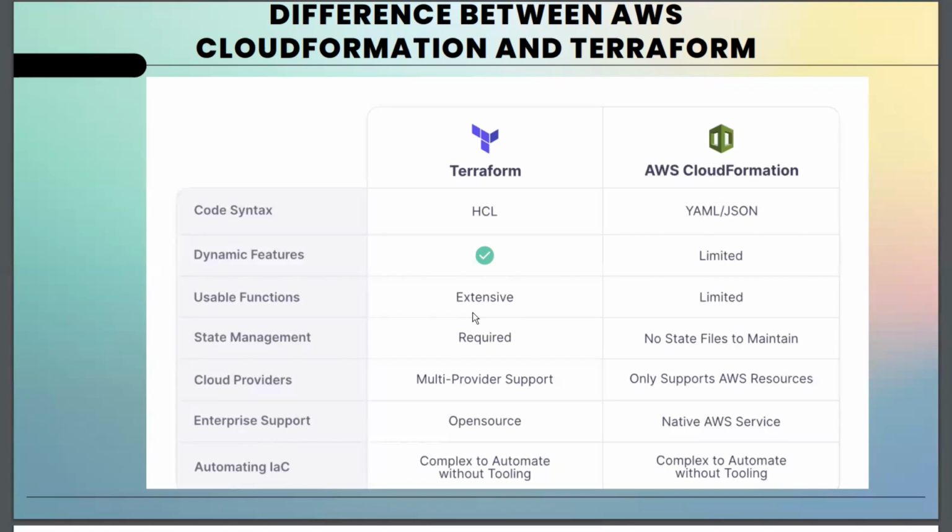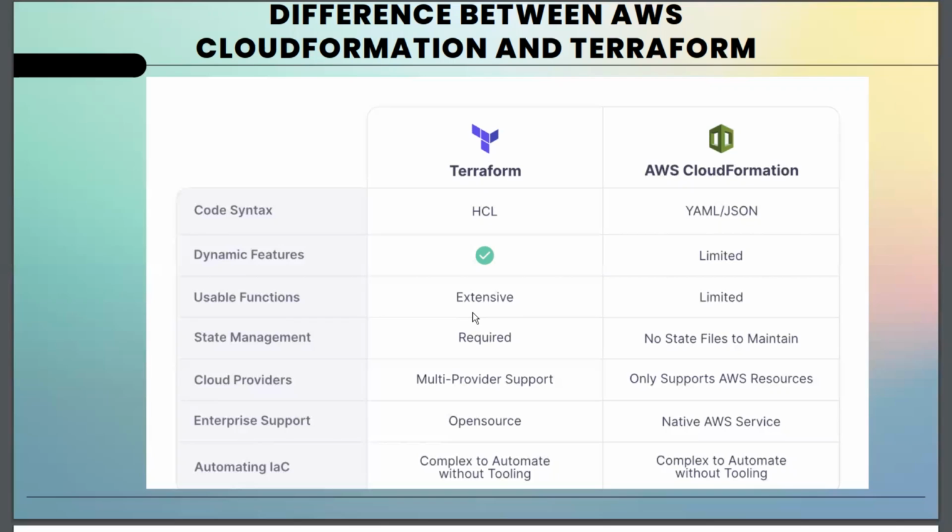And in terms of usage and functions, Terraform is extensive because it uses part imperative and part declarative. So that's one of the advantages of Terraform. But compared to that, CloudFormation is highly limited because all you need to do is declarative. What you see is what you get.